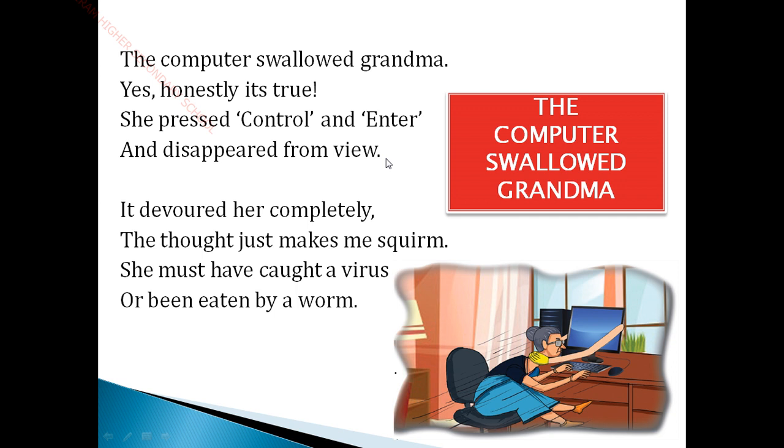The first stanza describes how once, when the poet had an online chat with her elderly, modern grandma who is living far away, the computer connection got snapped suddenly. It got stuck suddenly. Immediately the grandma disappeared from the screen. You can see in the picture the grandma is doing something on the computer. When she pressed Control and Enter, she immediately disappeared from the computer screen.